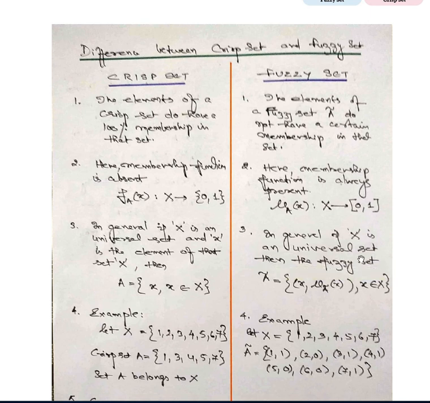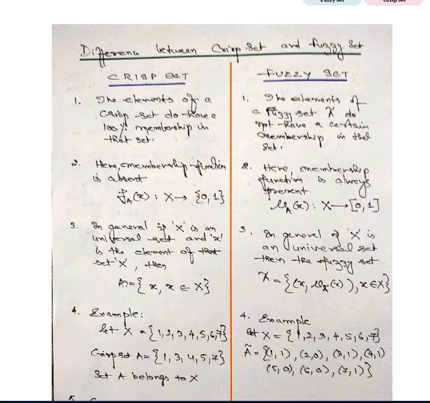Whereas in the case of a fuzzy set, if capital X is a universal set, then the fuzzy set A, with the symbol on top of it, is defined.